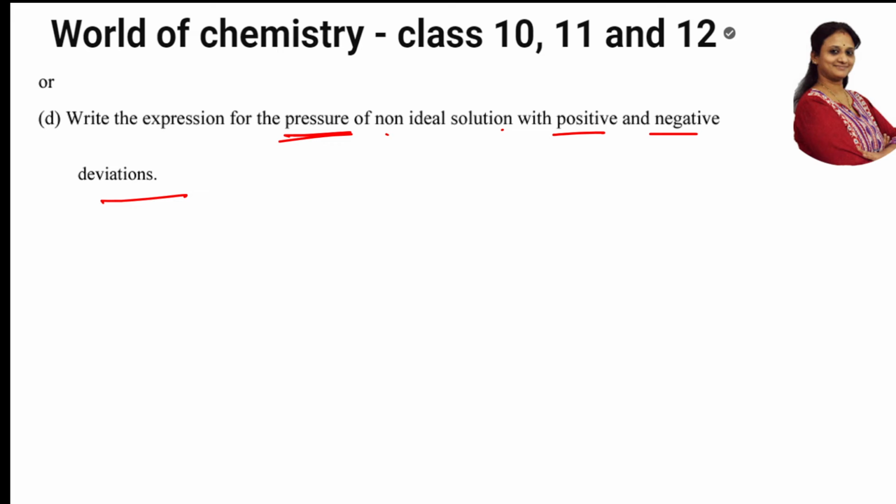So they're asking expression for the solutions which show positive deviation and the solutions which show negative deviation. For positive, always the bonds are weaker. Correct. For negative, bonds are stronger.